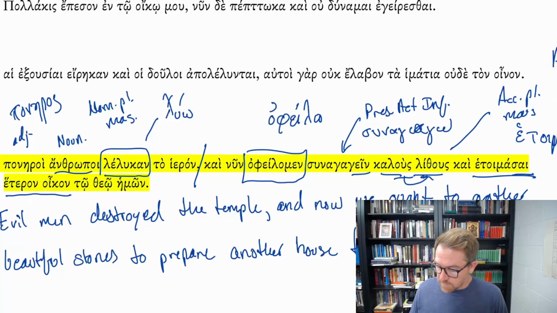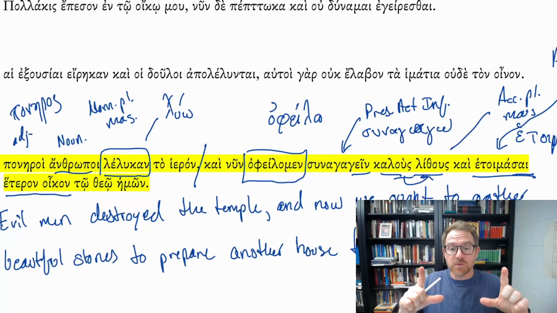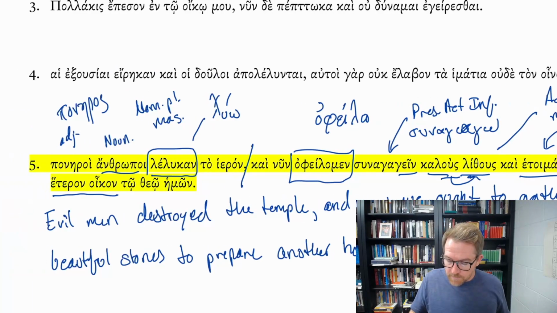the aorist active infinitive. So if we think about the verbal aspect of these infinitives, the ophalomen, we could translate now, we ought to be gathering, right? To be doing this right now. And instead of the ongoing sort of movie clip of synagogein, we get the hetoimasai snapshot and prepare, right? So it's not going to show us preparing, but it's just going to show us that this is sort of what we're doing.